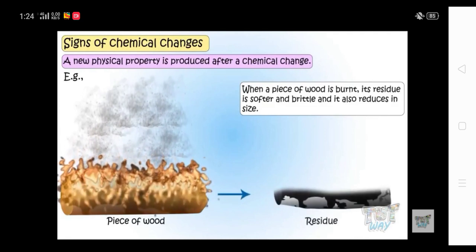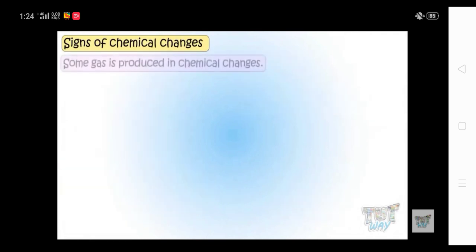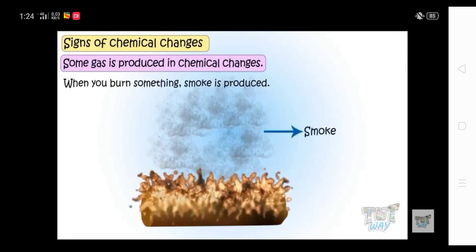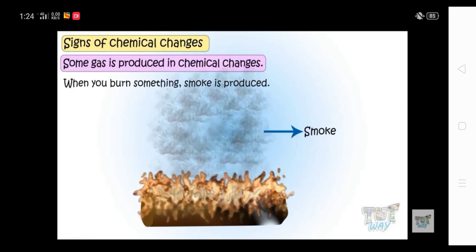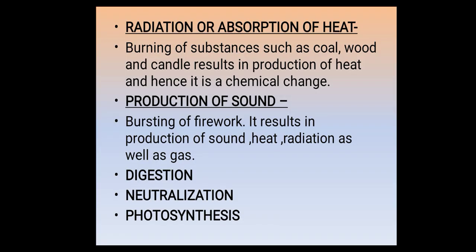Brown color indicates that something new has been produced. When you burn a piece of wood, what happens? Smoke is produced. Some gases are produced in chemical changes, right? When we burn something, smoke is produced. So this smoke indicates that some gas is produced in a chemical change. Production of gas in a chemical change is an example of burning of wood, and when you burn the wood, the releasing of smoke indicates that some gas is produced.